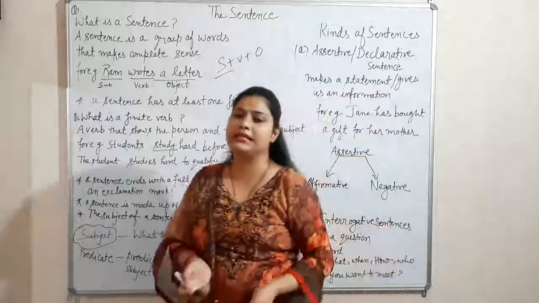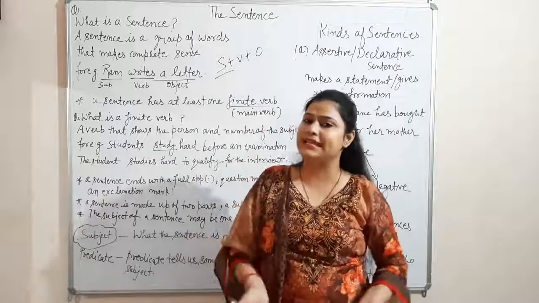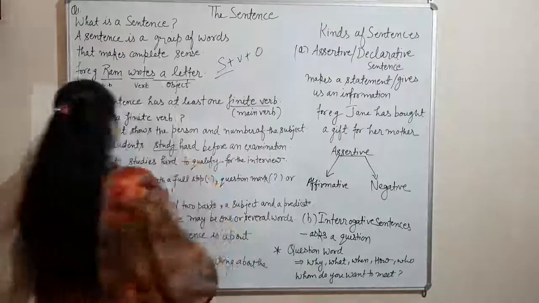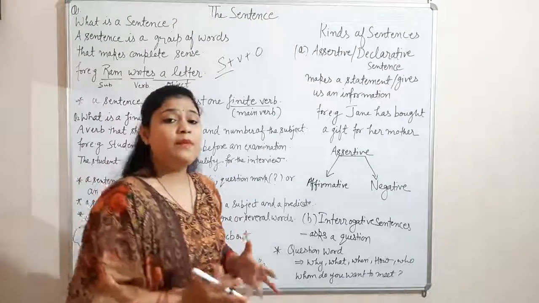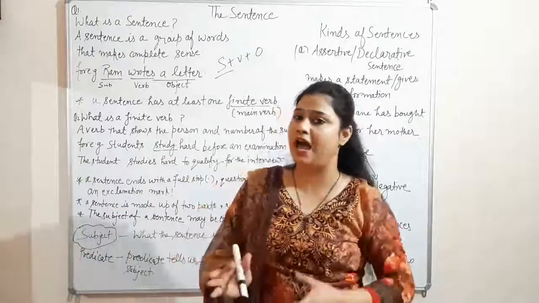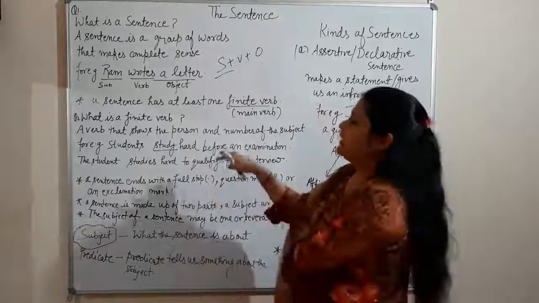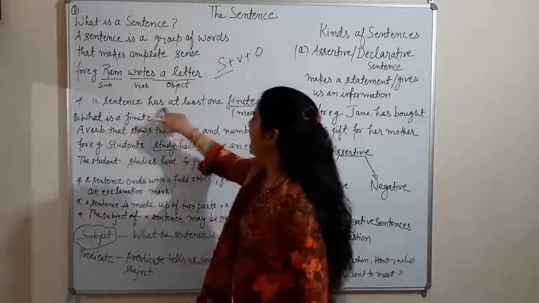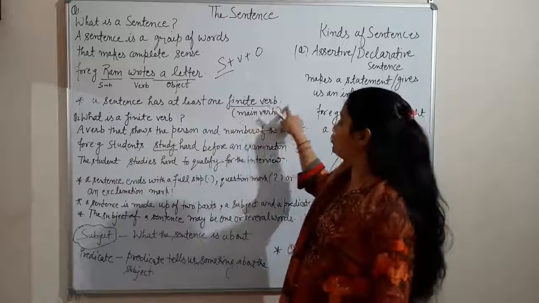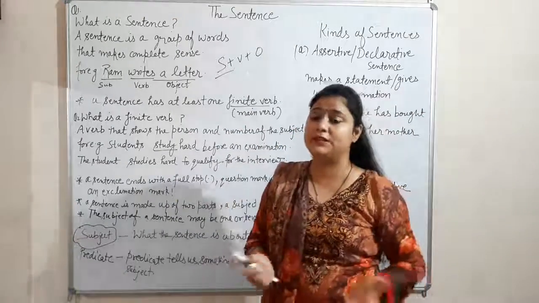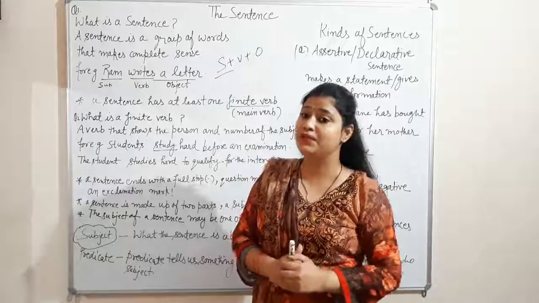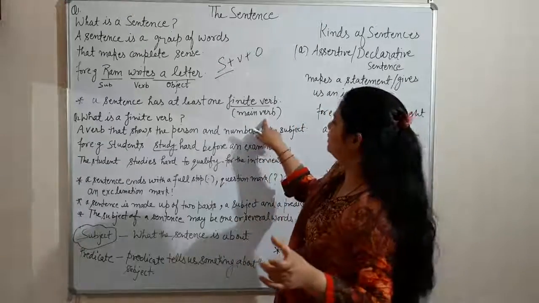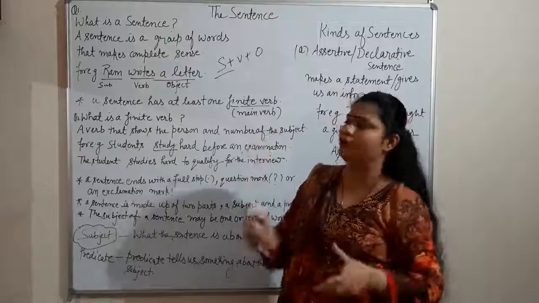What are the other things that are necessary to become a sentence? Here, students, I'll tell you a few points which we should keep in our mind. A sentence has at least one finite verb. Now you will ask me, ma'am, what is the finite verb? So I'll say in general language, the finite verb is the main verb of a sentence.